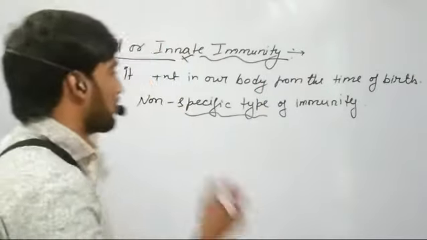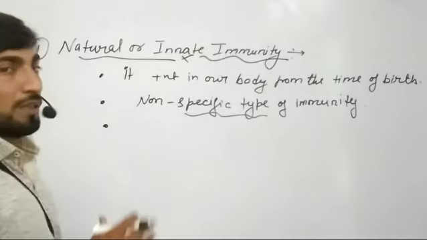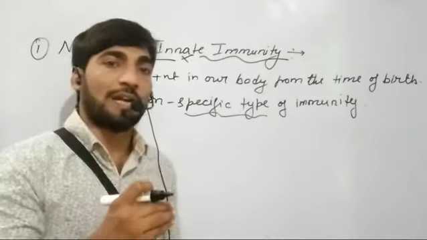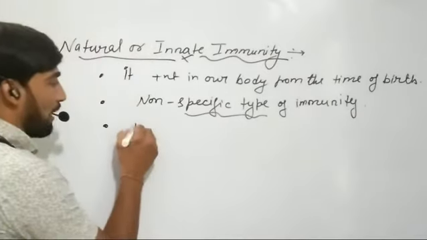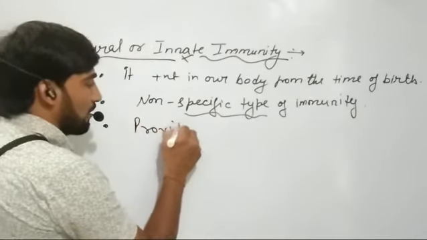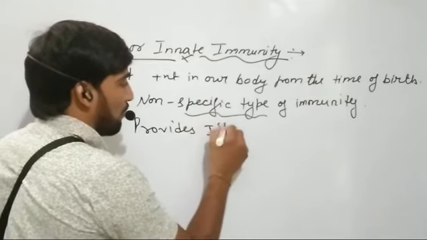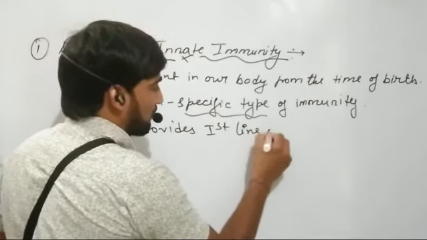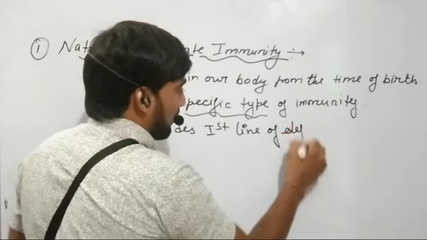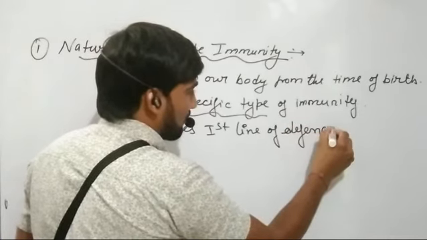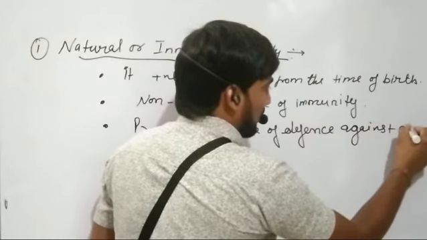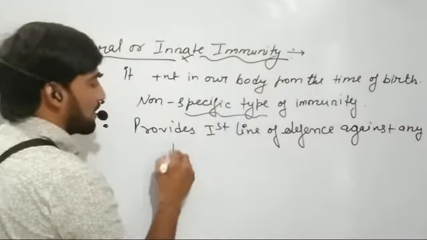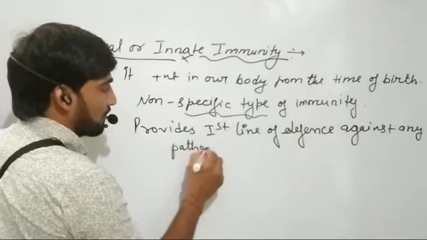Third, this immunity provides us the first line of defense against any pathogenic organism which enters our body.